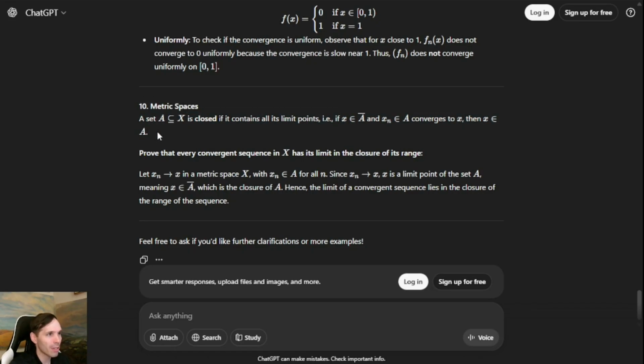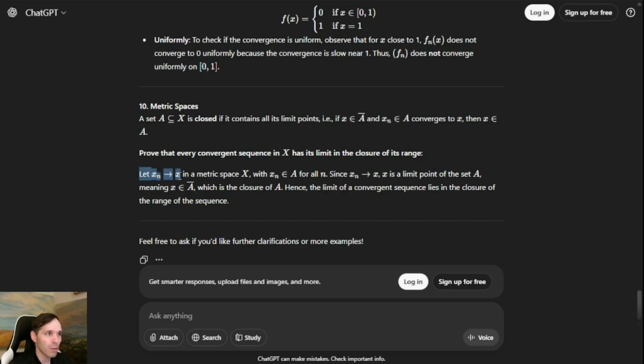I think this is a great definition. So we didn't utilize anything such as the distance metric, which often is going to be necessary in some of these proofs for metric spaces. But I don't think we need to for defining what a closed set is here. Prove that every convergent sequence in X has its limit in the closure of its range. So this is basically by definition, I think.